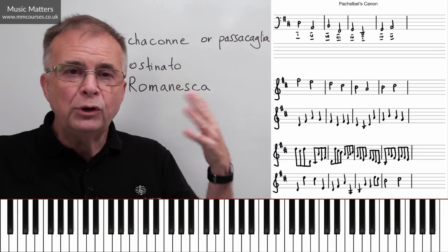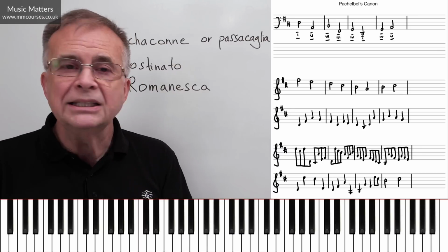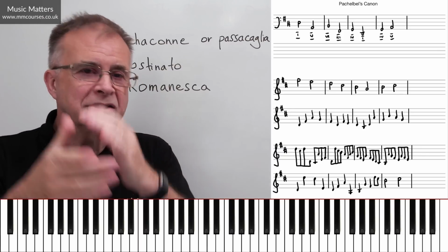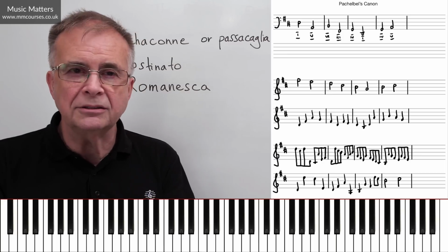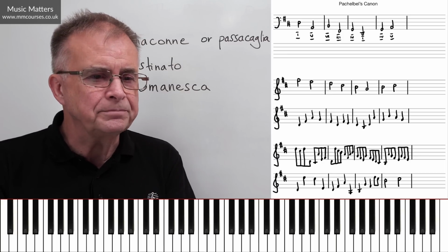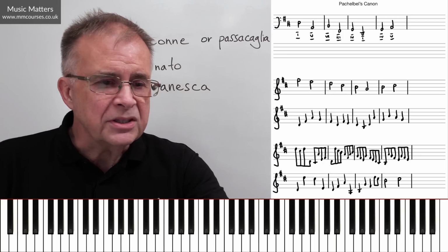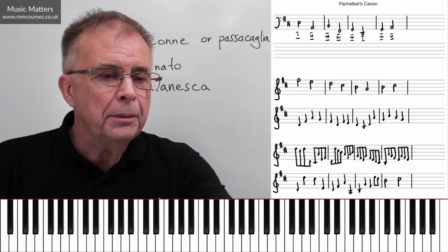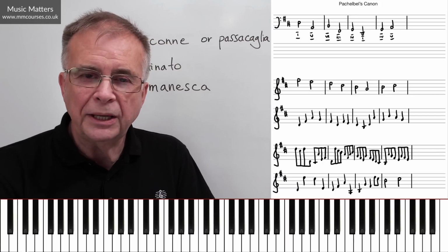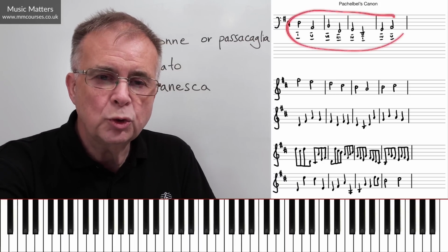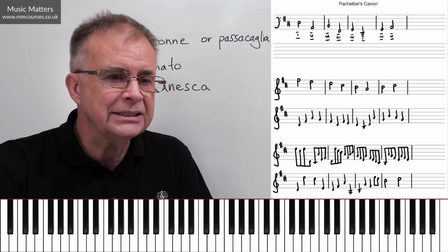And then you have variations going on above the bass in these upper parts, in the 3 violins, in the case of Pachelbel's canon. So what happens in Pachelbel's canon is the bass line that we've talked about already is repeated 28 times, no less.